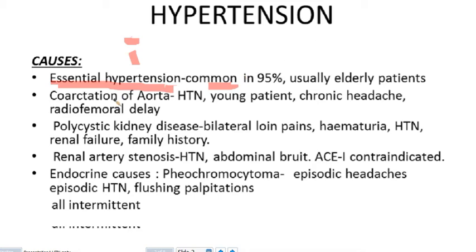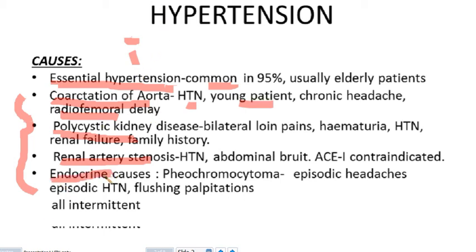And other causes is secondary causes of hypertension, which we can group into causes due to renal disease such as polycystic kidney, renal artery stenosis, or diabetic, and for example also glomerulonephritis patient can develop hypertension. Cardiovascular causes like coarctation of the aorta, we would find hypertension in young patients complaining from headache, and on examination we find the signs of coarctation of the aorta like radiofemoral delay.